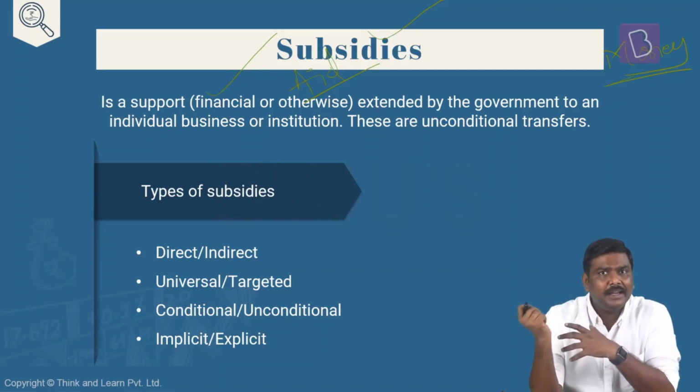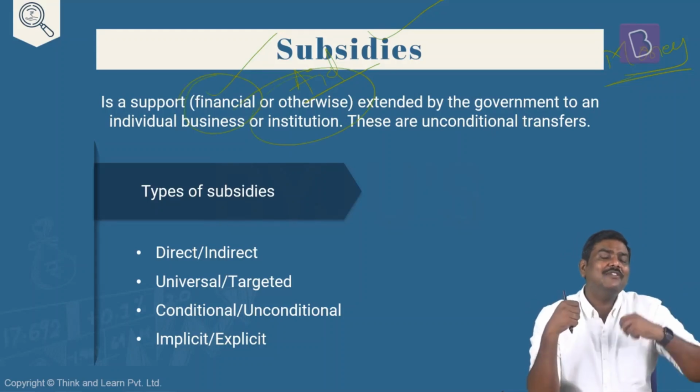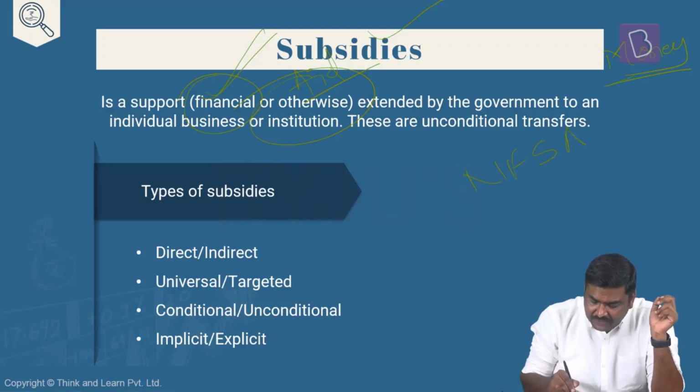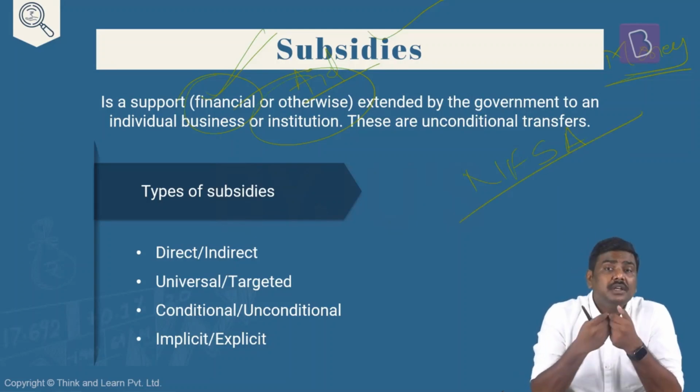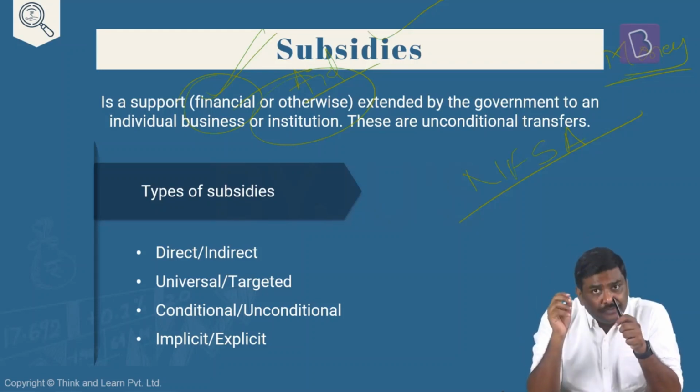Whereas on the other hand, rather than giving financial aid, the government might also provide non-financial aid or non-financial support. That is the reason I've written financial or otherwise. As some of you will be thinking, sir, you gave an example of the financial subsidy, what about the non-financial subsidy? The best example for this will be the National Food Security Act, NFSA. And in NFSA, what is the idea? The government of India provides subsidized food grains. The government is not going to give you money there, although there is a concept for that also. But the government of India provides the food grains at subsidized prices.